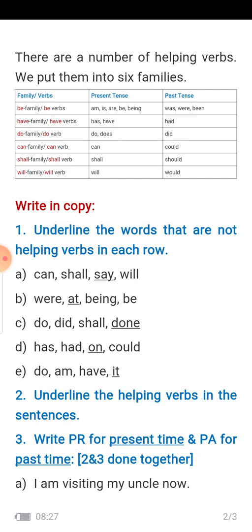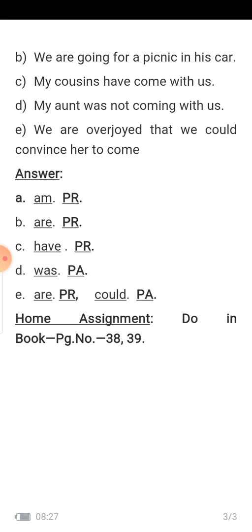Underline the helping verbs in the sentences. And number 3, write PR for present time and PA for past time. 2 and 3 I have done together. In the book there are 2 questions. You will see. I am visiting my uncle. Now am visiting is showing the present tense. My cousins have come with us.